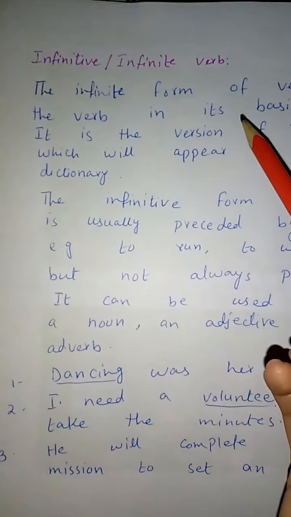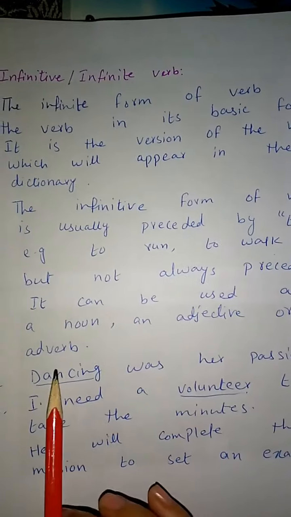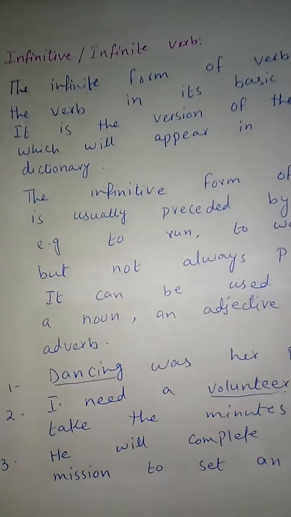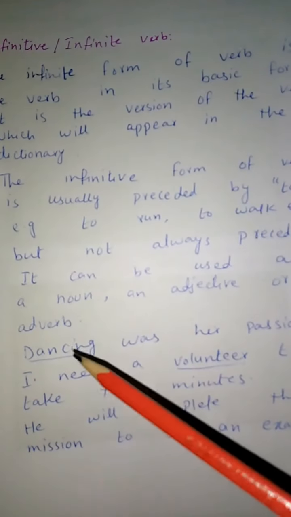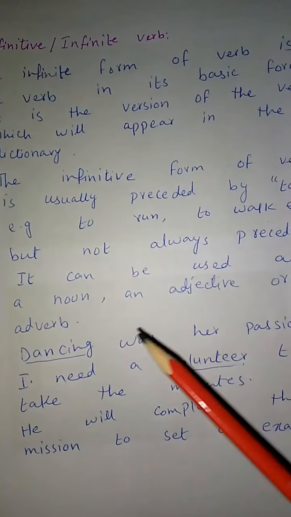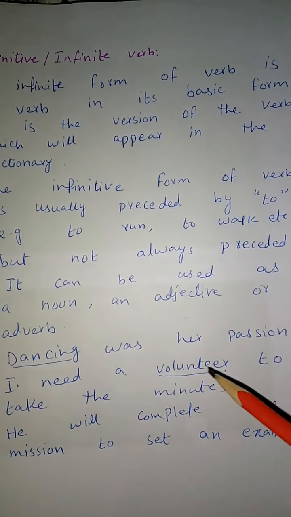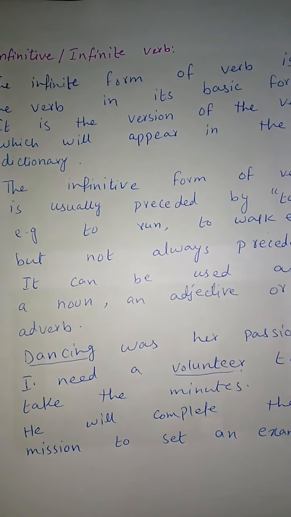This infinitive verb form can be used as a noun, as an adjective or as an adverb in a sentence. So look at the first example. Dancing was her passion. So this dancing is a noun. Then, I need a volunteer to take the minutes. So this volunteer is an adjective.